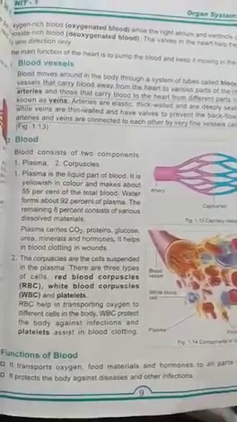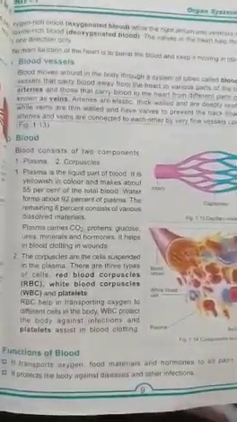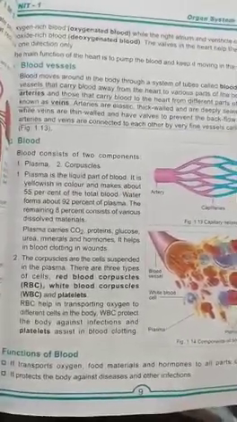Functions of blood: it transports oxygen, food materials and hormones to all parts of the body. It protects the body against diseases and other infections.